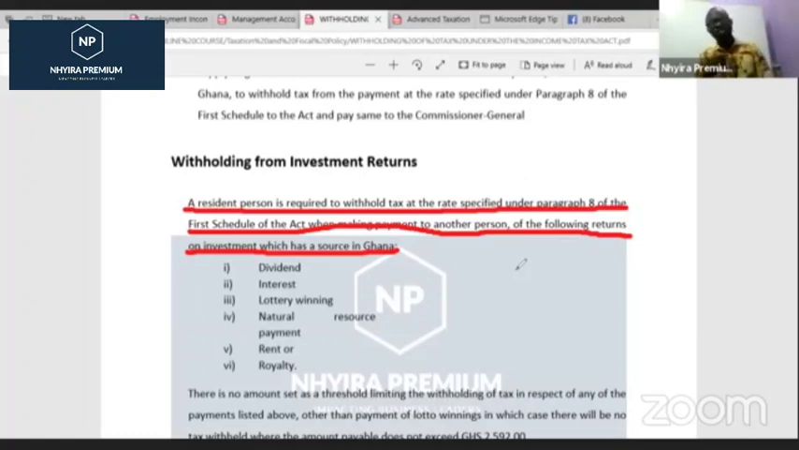For instance, when a resident company owns more than 25% share in another company, then when they pay dividend, that dividend will not be subject to the 8% withholding tax. However, when the company owns less than 25% in the company, then when they pay dividend, 8% will be withheld on the dividend as a withholding tax. So this is a question actually that the examiner can ask you.